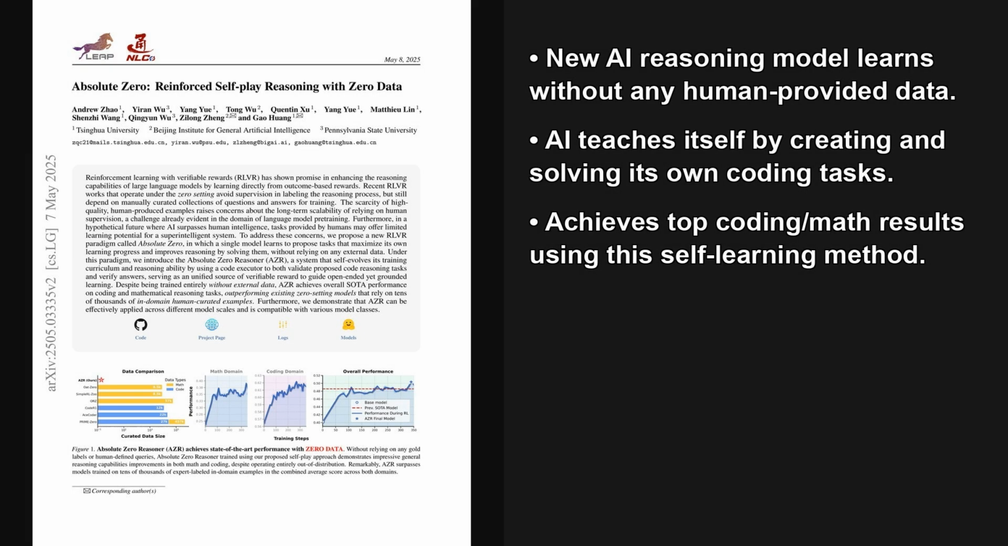Those numbers really drive home the point. The Absolute Zero Reasoner demonstrates that it's possible to build highly capable AI models for complex reasoning, like coding and math, using purely self-generated tasks and reinforcement learning, all without a single piece of curated data. This is incredibly exciting because it paves the way for more autonomous and data-efficient AI.